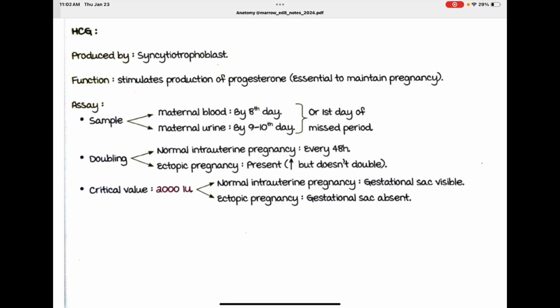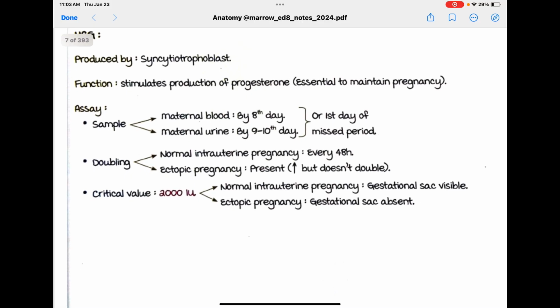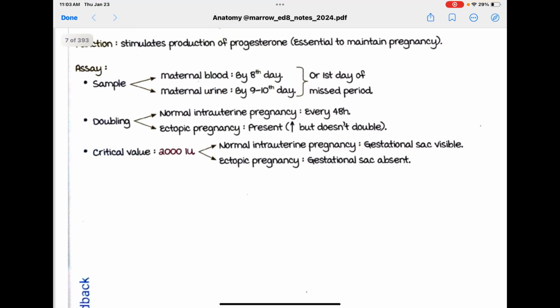Sample maternal blood by 8th day, maternal urine by 9th or 10th day, or first day of missed period. So HCG is present in the blood as early as 8th day of the mom, or in the urine by 9th or 10th day, or first day of missed period. Doubling. It's doubled in normal intrauterine pregnancy every 48 hours. Ectopic pregnancy, HCG is present, but it doesn't double.